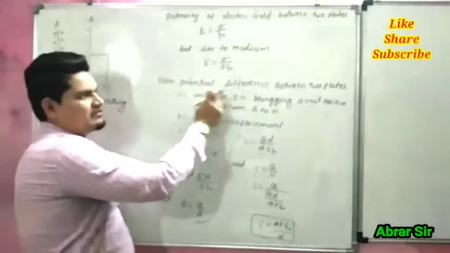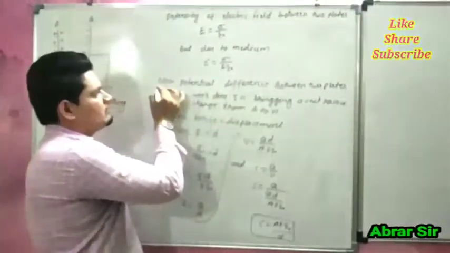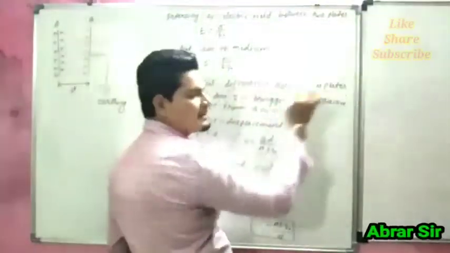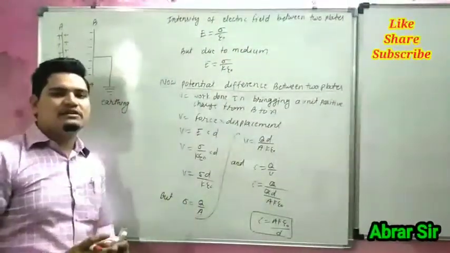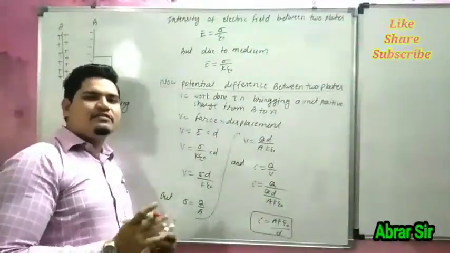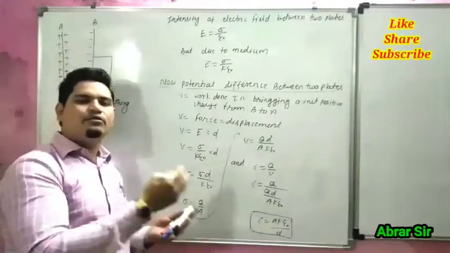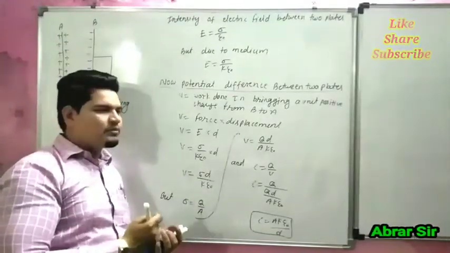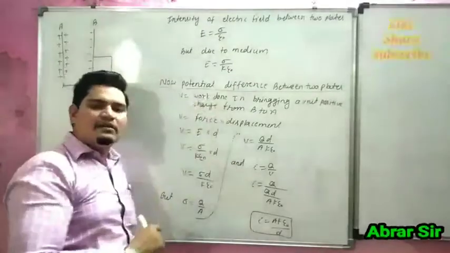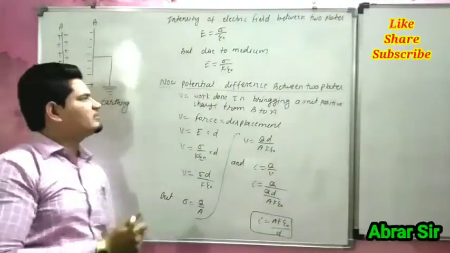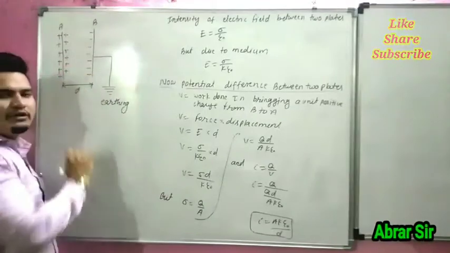Now the potential difference between the two plates. Potential is the work done in bringing a unit positive charge from B point to A point.